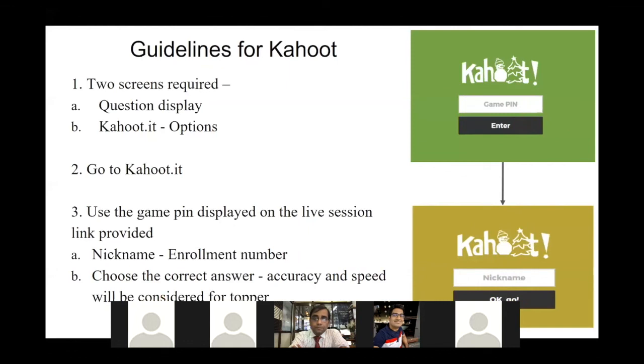And just remember that all the questions which you are going to answer from now in the Kahoot part will not be on the basis of accuracy only, but also on the basis of speed. So people who are giving correct answers will be ranked differently on the basis of how fast they are answering the questions. So let's go to Kahoot and enjoy.